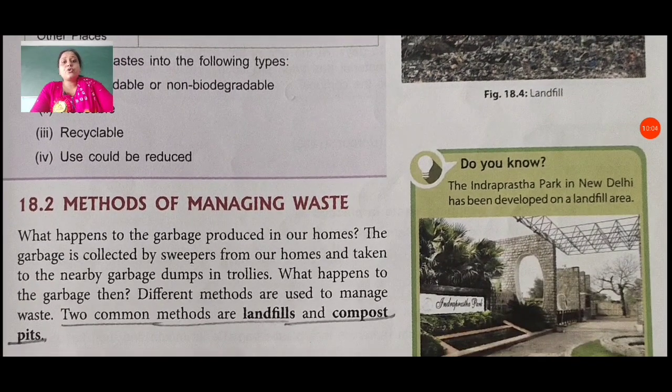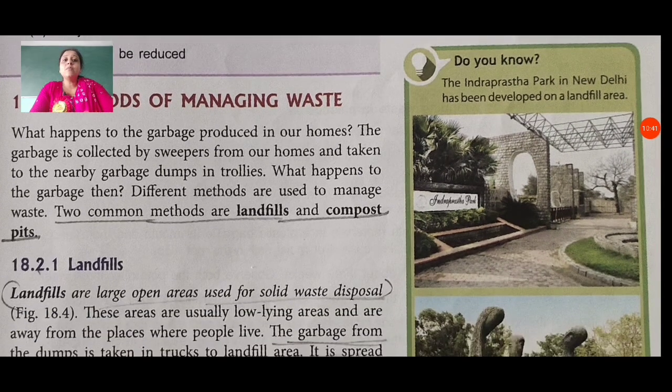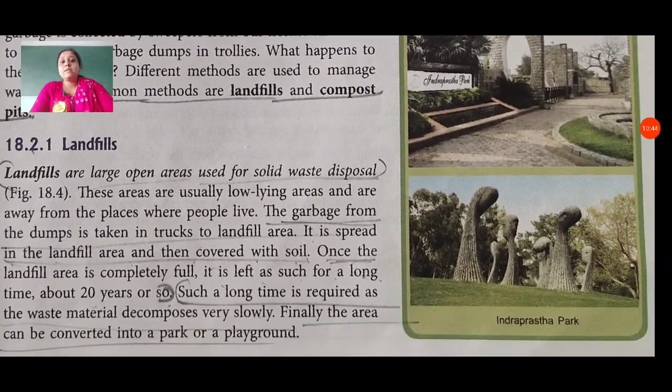Now the topic 18.2: methods of managing waste. How can we manage waste? What happens to the garbage produced in our home? The garbage is collected by sweepers from our homes and taken to the nearby garbage dumps in trolleys. What happens to the garbage then? Different methods are used to manage waste. Two common methods are landfills and compost pits. First, landfills.